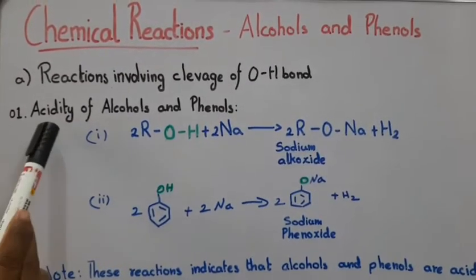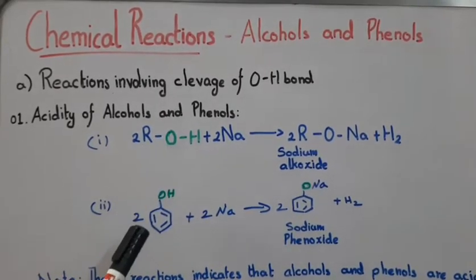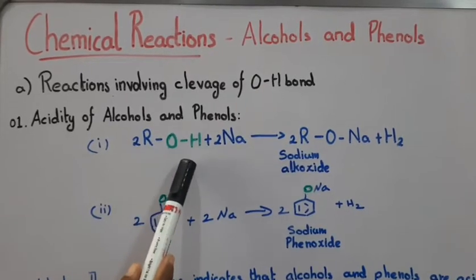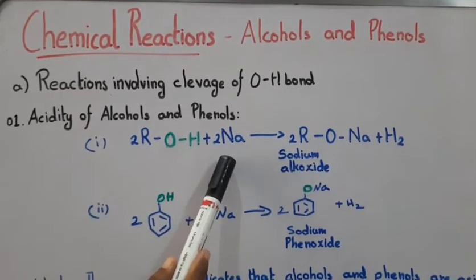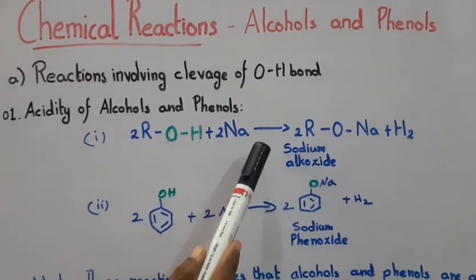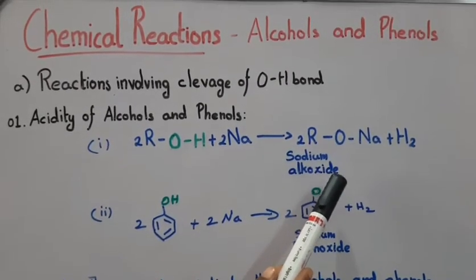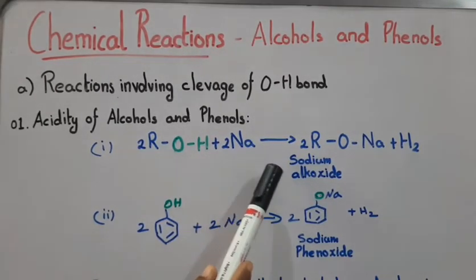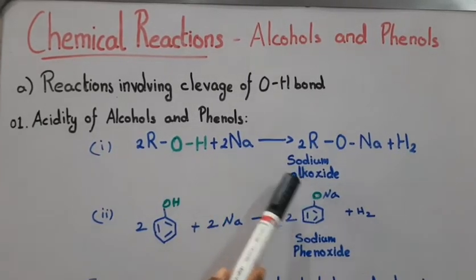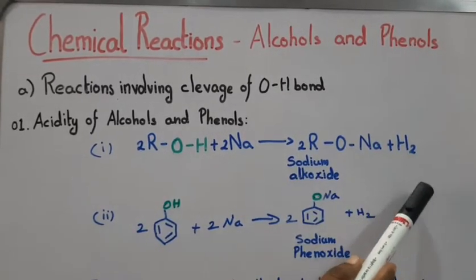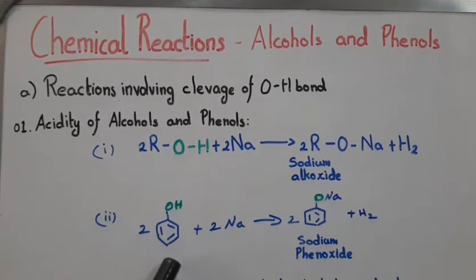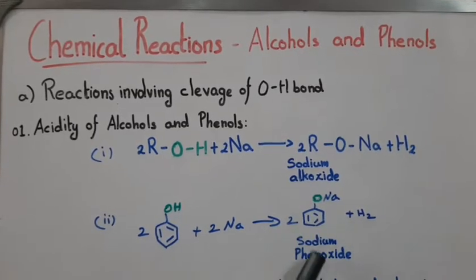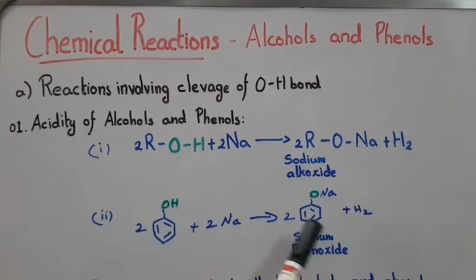The first one is the acidity of alcohols and phenols. Listen carefully. The alkyl alcohol reacts with an active metal like sodium, potassium or aluminium, and gives the corresponding alkoxides. Sodium produces sodium alkoxide, aluminium produces aluminium alkoxide, potassium produces potassium alkoxide, and H2 is released. In the same way, the aryl alcohol reacts with sodium metal and produces sodium phenoxide and H2.